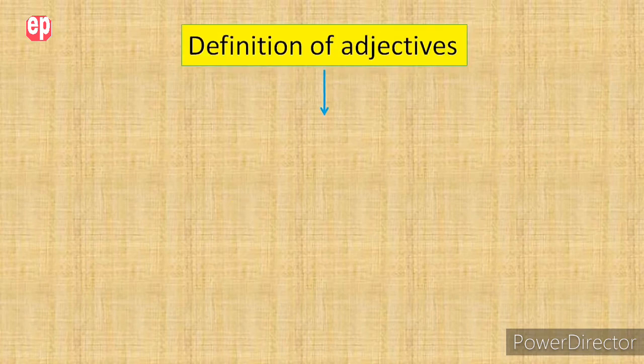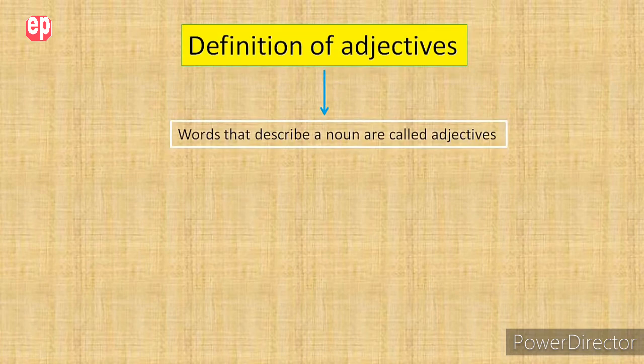Now let's see the definition of adjectives. So we can define adjectives as words that describe a noun are called adjectives. Apart from this definition of adjectives, what you can see on the screen, we can define adjectives as the words that describe a noun are called adjectives, or adjectives are the words that add something to the meaning of a noun.